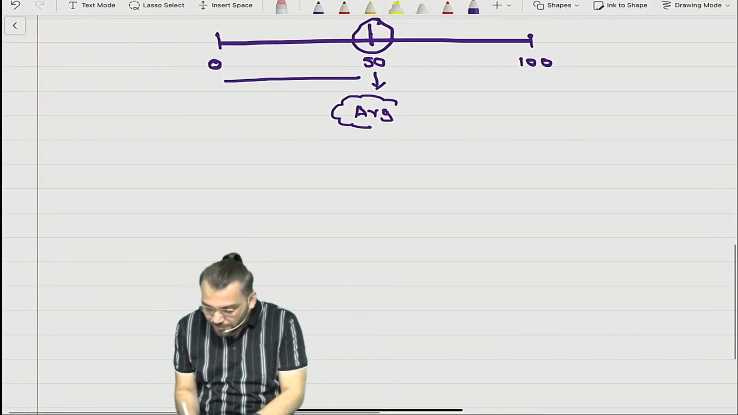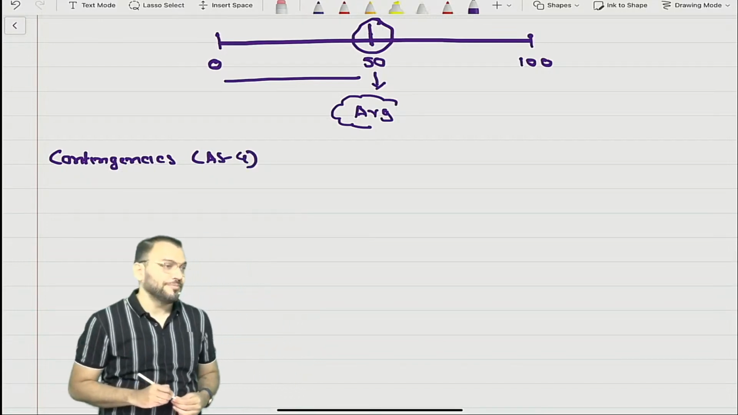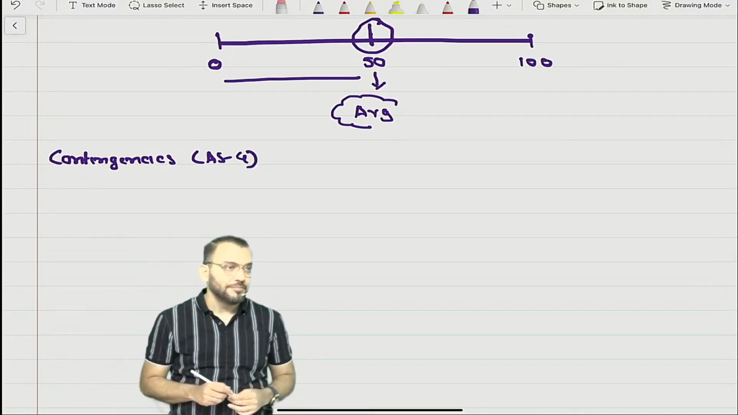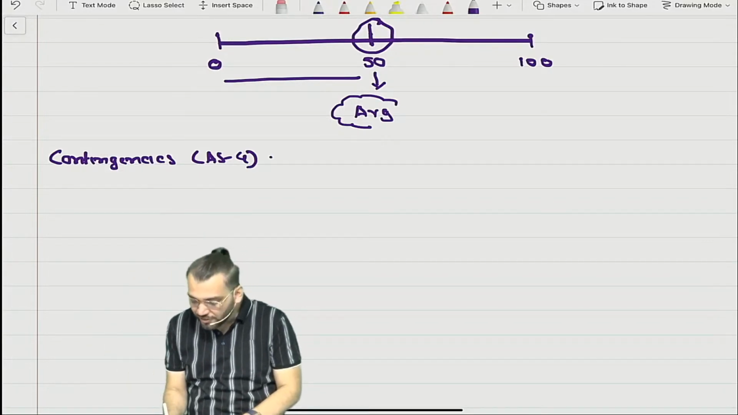So it means I need to explain what is the meaning of contingencies. Right now I am explaining contingencies as per AS4. Okay, correct. So what is the meaning of contingencies?